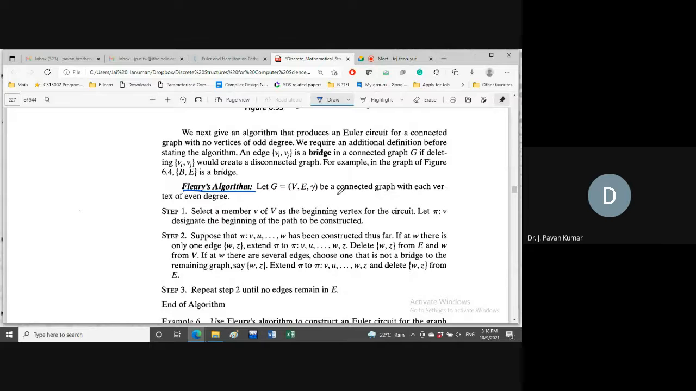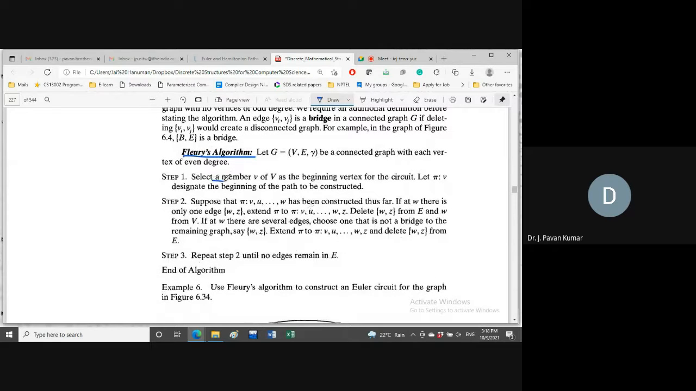Fleury's algorithm. Here the input is the graph. We will be selecting a member v of V. From any vertex we can start the procedure, as we have discussed, as the beginning vertex for the Euler circuit. Pi will designate the path that we have constructed so far. Pi is the result, which we will consider as the solution. Pi will contain only v, and from v, out of whatever edges we have, we can choose any one if it is not the bridge. Keep that in mind.